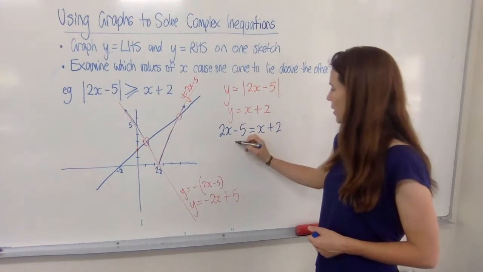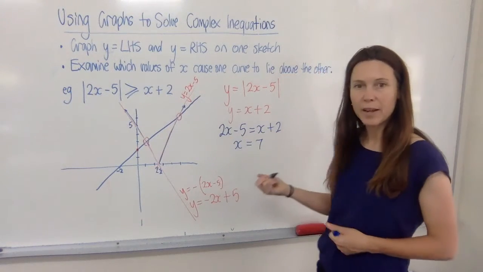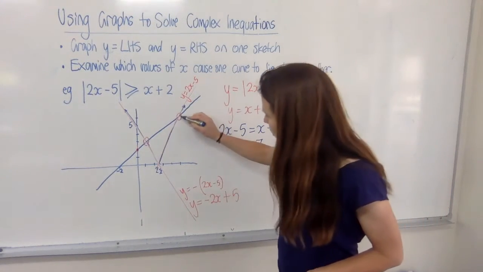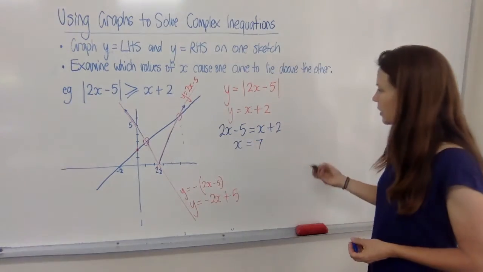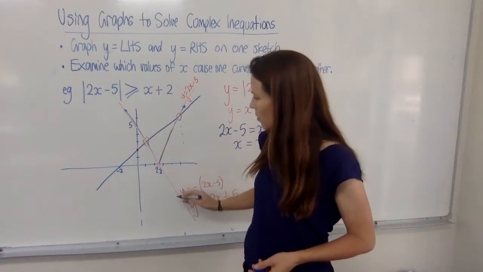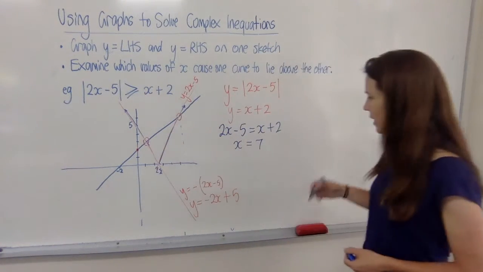We can easily solve that. Take x off each side, add 5 to each side, and we know that happens when x equals 7. Have a look at your graph and think, oh yeah, that looks like about 7, that seems about right. Now we can solve to find this one. We can see it looks like it's around about x equals 1. If you had to guess, you'd probably guess that anyway.